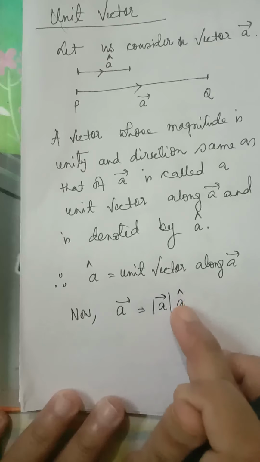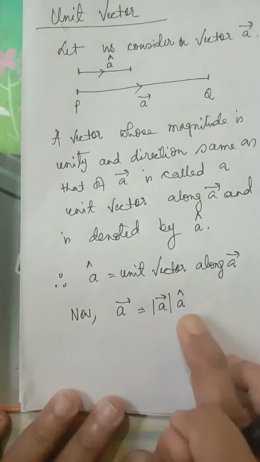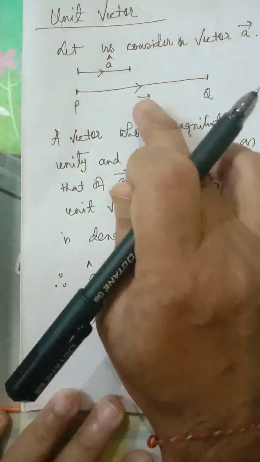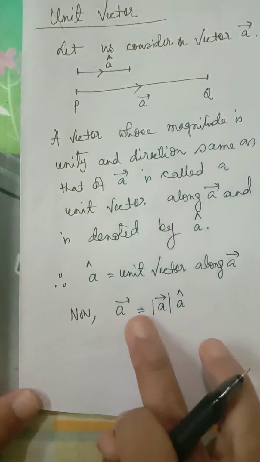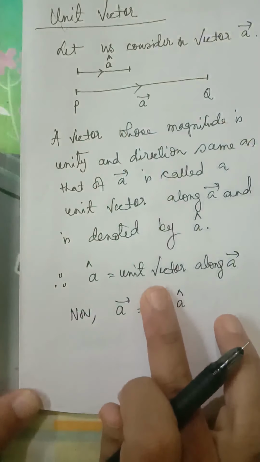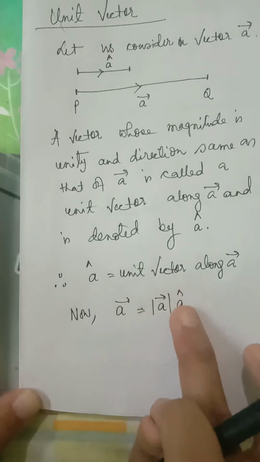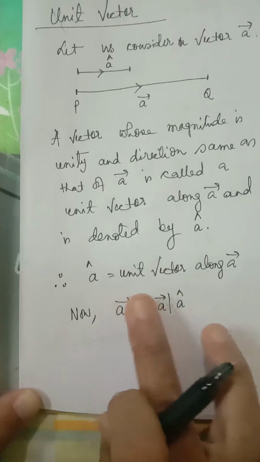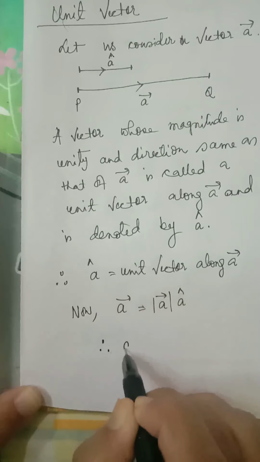Direction of A cap means its magnitude is 1 and its direction is the same as vector A. So vector A equals the magnitude of vector A into the direction of vector A, that is A cap. This A cap means unit vector along vector A.